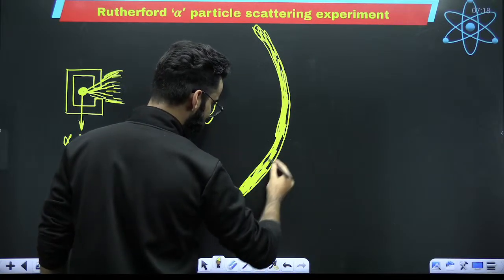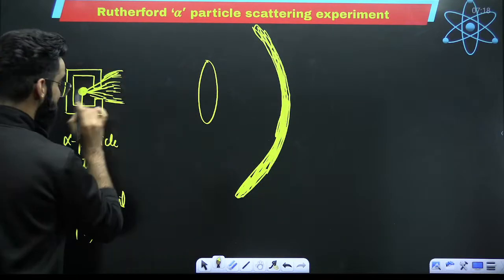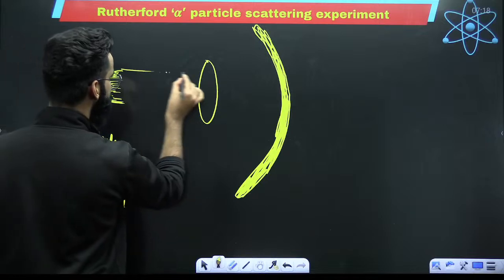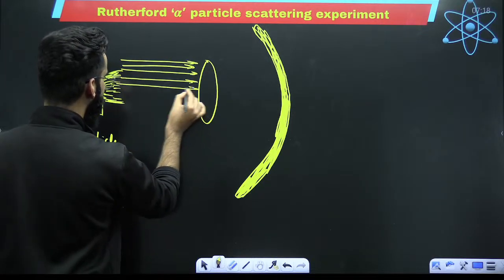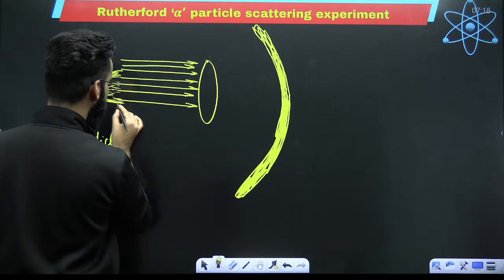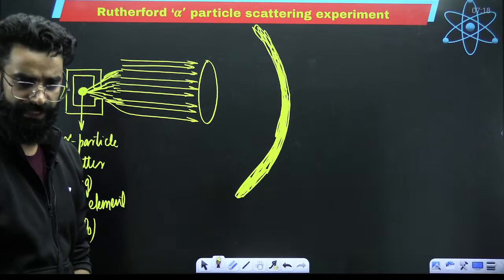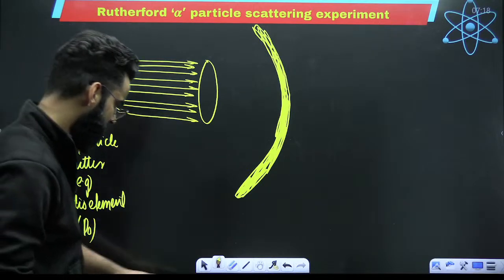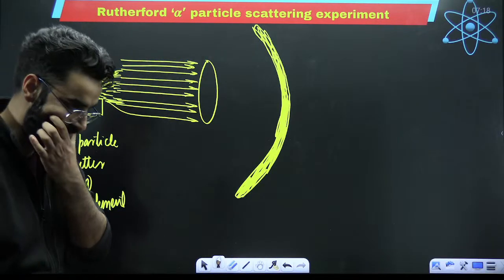Now, for example, we will try to understand one simple thing. These alpha particles which are coming out from this alpha particle emitter are made to strike towards this gold foil, towards this gold atom. And there were some observations which Rutherford concluded. What were the observations basically?